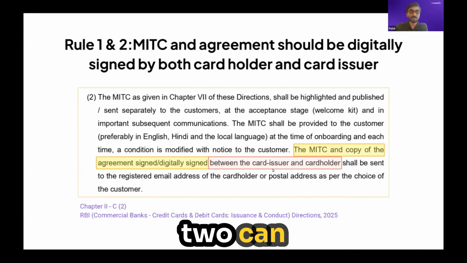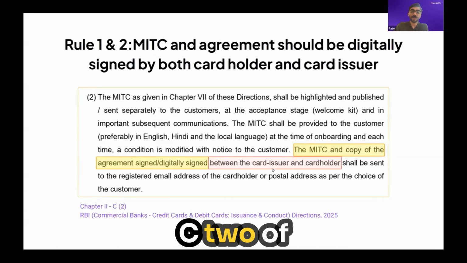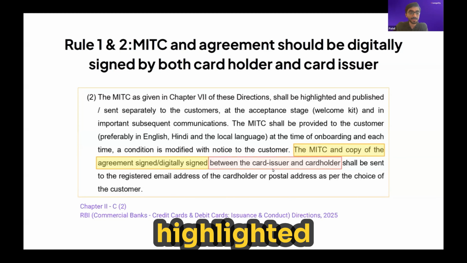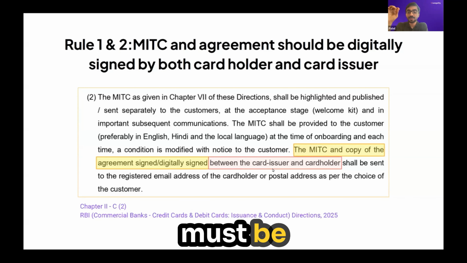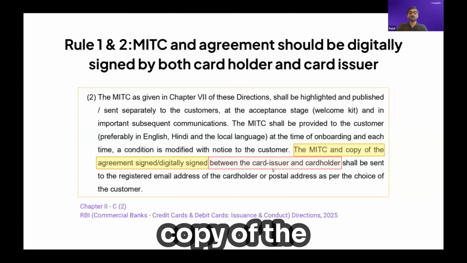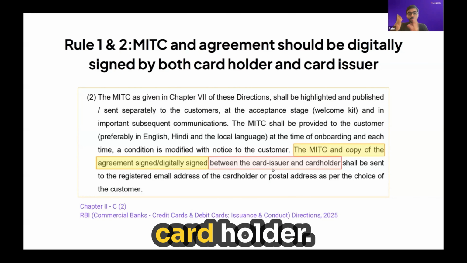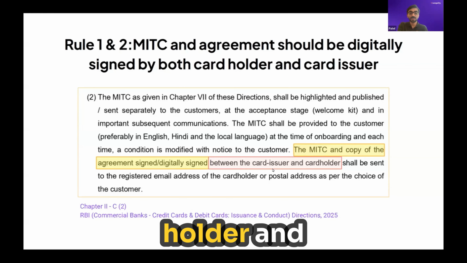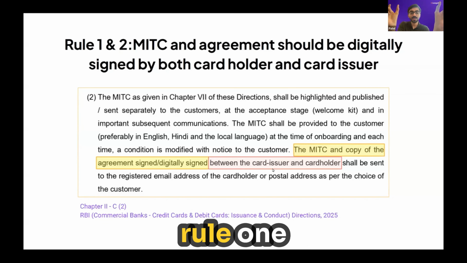So rule 1 and 2 can be found in pretty much the same sentence of clause C2 of RBI's credit card and debit card issuance directions 2025, right? We've highlighted it here. It says the MITC and copy of agreement must be digitally signed between the card issuer and card holder, so on and so forth. Second part, rule 2, between the card holder and card issuer. So it must be digitally signed between card holder and card issuer, rule 1 and 2.